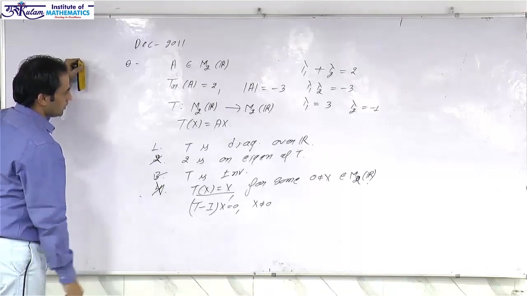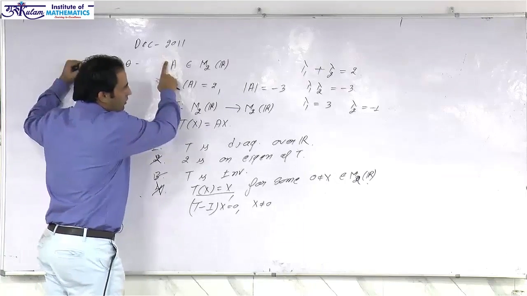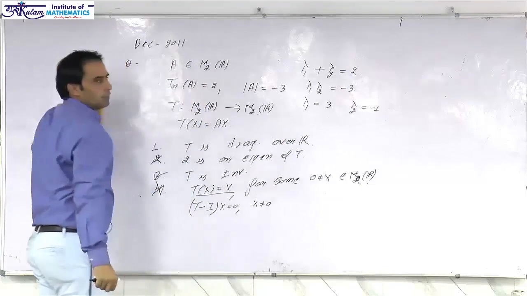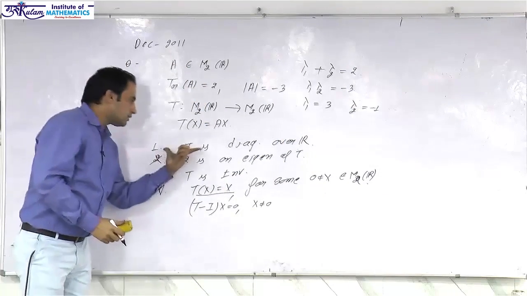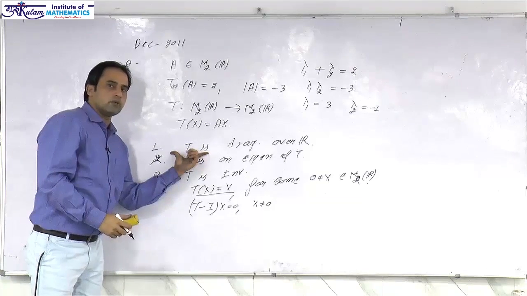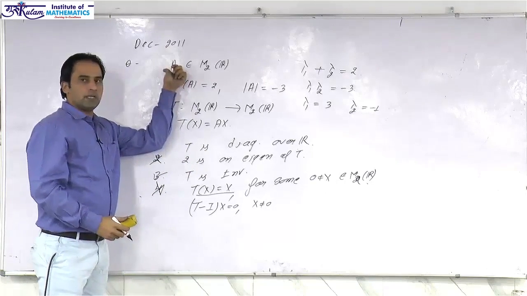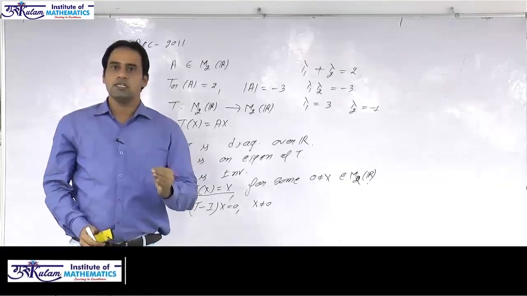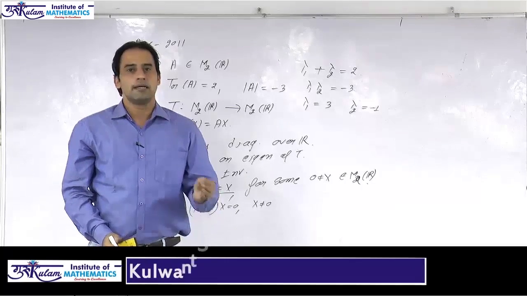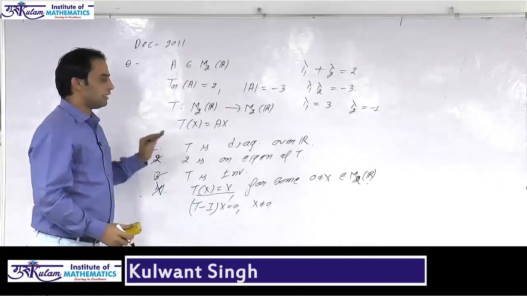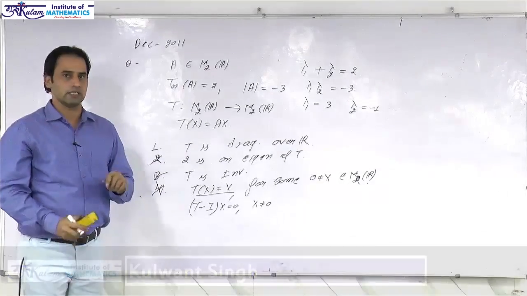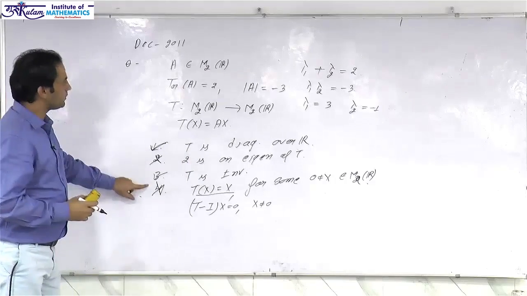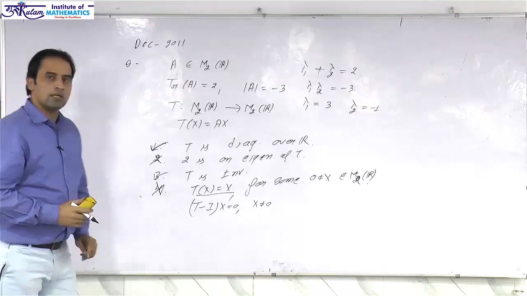Now come to the first option. Since the eigenvalues of A are distinct, A is diagonalizable over R, which implies T is also diagonalizable over R. The minimal polynomial of A and the minimal polynomial of T are the same, and if the minimal polynomial contains only non-repeated linear factors, then the operator is always diagonalizable, hence T is also a diagonalizable operator. So the first and third options are correct, and the second and fourth are incorrect.